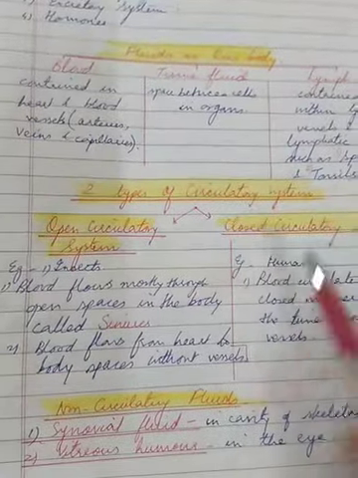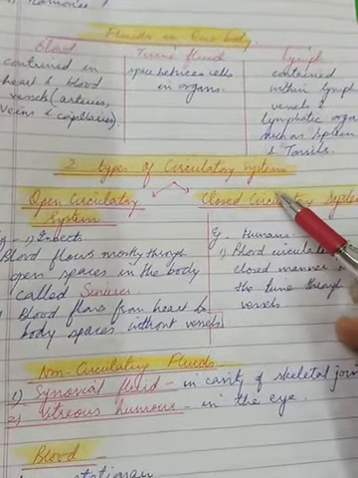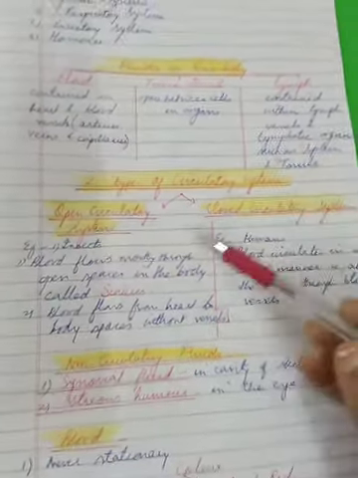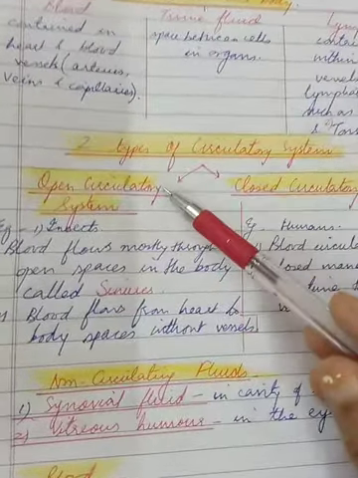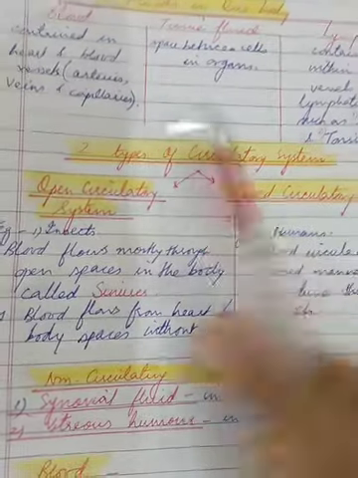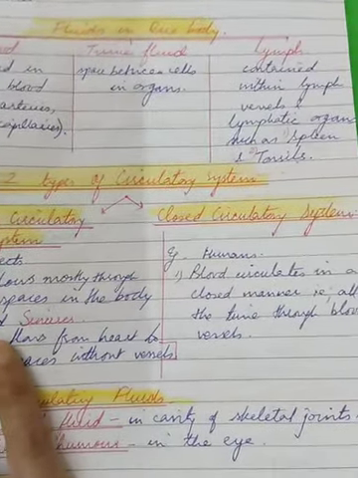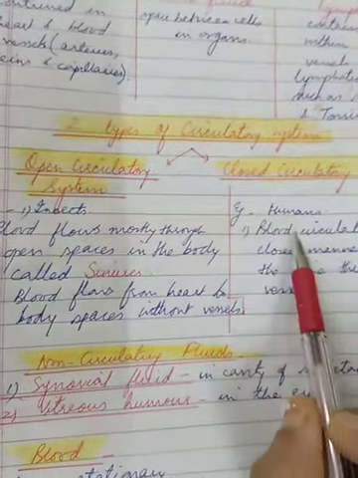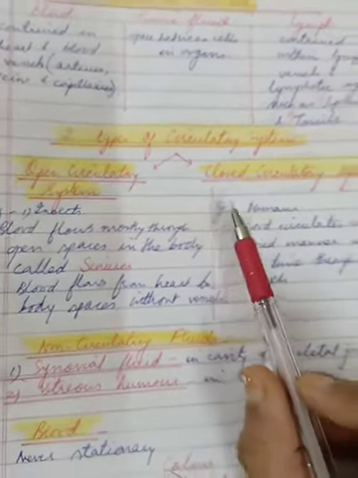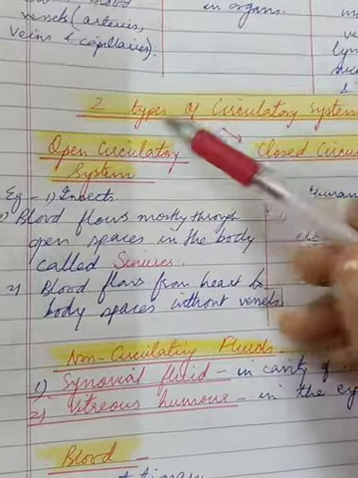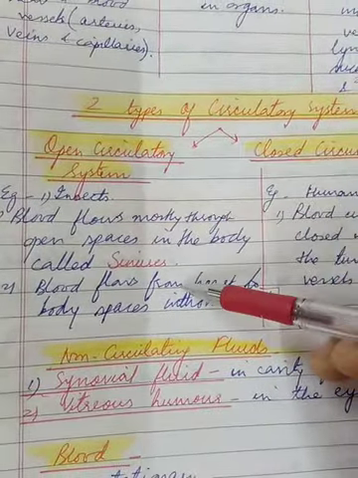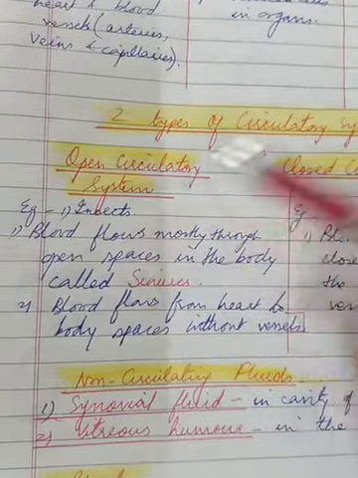Then coming next is the two types of circulatory system. In animals, we have two types of circulatory systems. One we call as the open circulatory system and the other is called as the closed circulatory system. Why this is called open or closed is because of the vessels that are present or absent. Like in open system, there are no blood vessels or there are no circulatory vessels here.